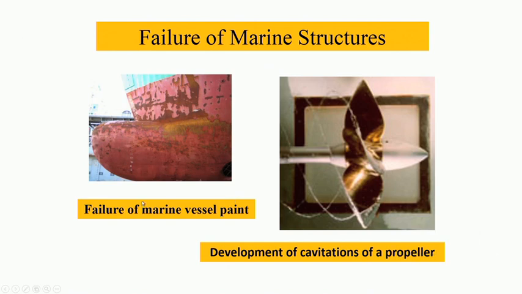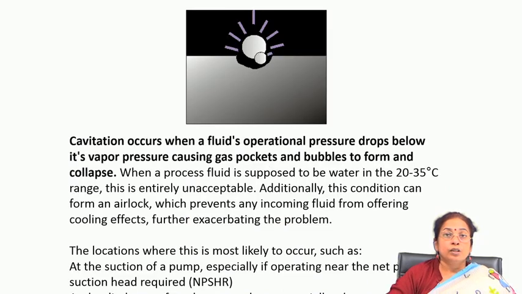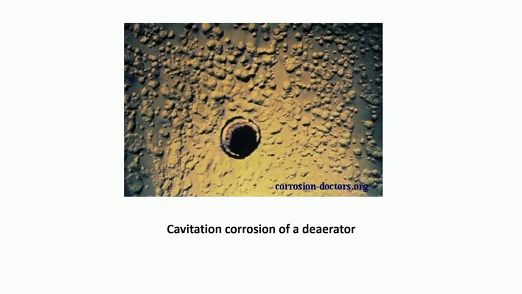Few examples of cavitation corrosion include the failure of marine vessel paint, development of cavitation on a propeller, and a severely eroded tungsten carbide choke valve outer cage trim. You see how badly it has been affected. Big cavity formations are there all throughout the surface of this component. Naturally this is a very important form of corrosion, particularly when you talk about sieves and propellers. For all these components you have to be careful to combat the cavitation erosion as well as cavitation corrosion problem.